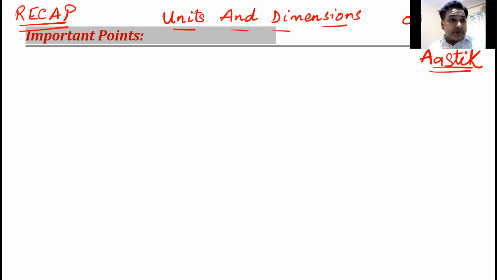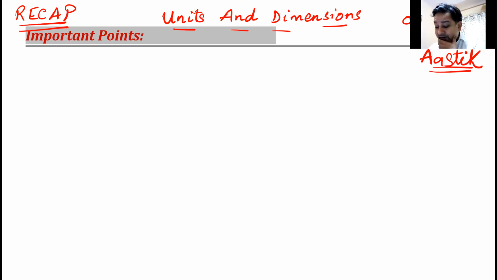So in the last class, if my memory serves me right, we had done some important points on physical quantities. These small points are going to help us a lot. Please mark my words, mark them as very important, because all these points are going to save your souls, SOS, save your souls in the exam.